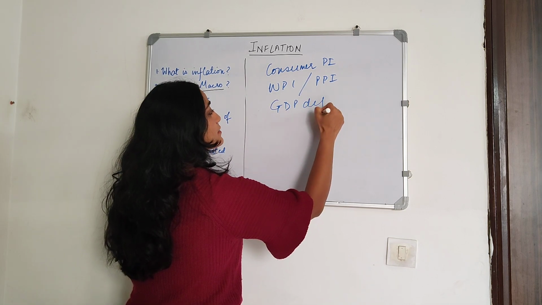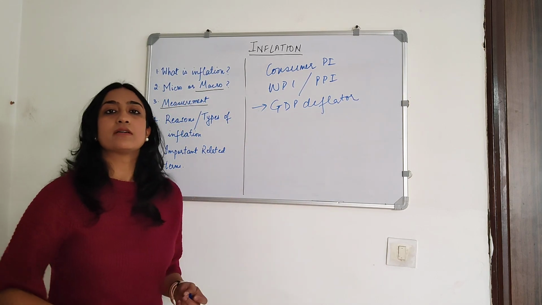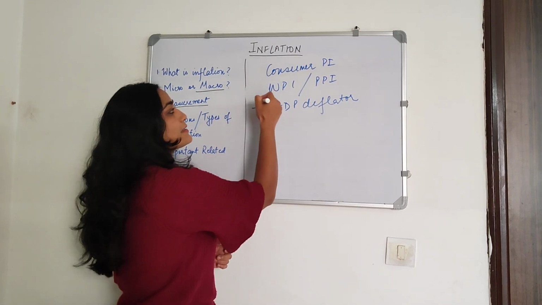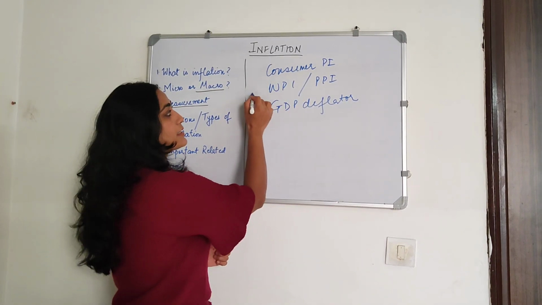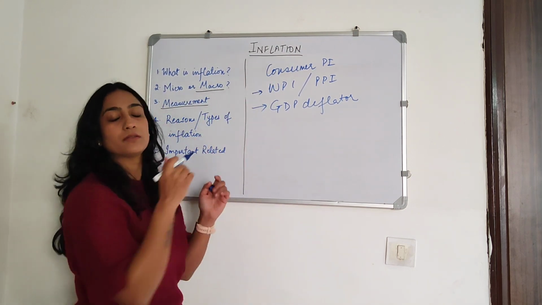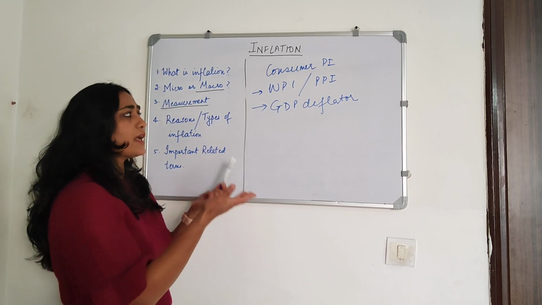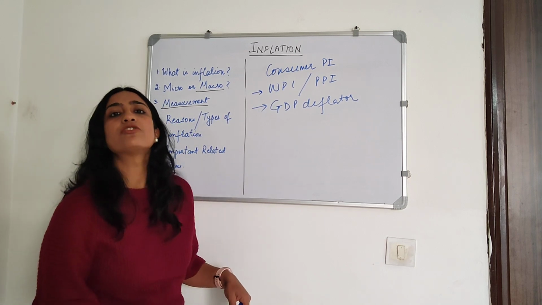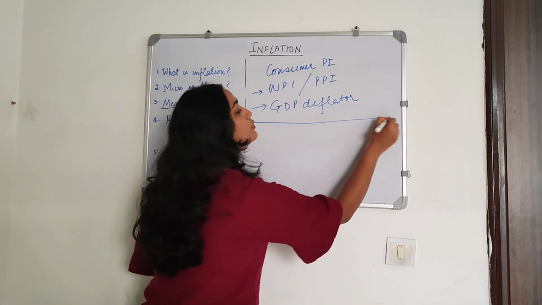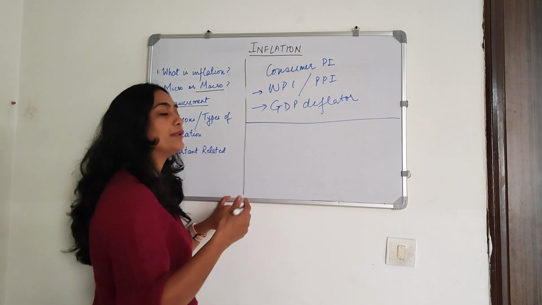So GDP deflator is basically all the goods and services produced in an economy in a year. Consumer price index is a subset. This is also a subset. This will include your intermediates, while this will include the basket of final goods and services. Okay. Now, depending on that, whatever inflation figure is derived, most often you will hear two kinds of inflation that are most often reported in the media.